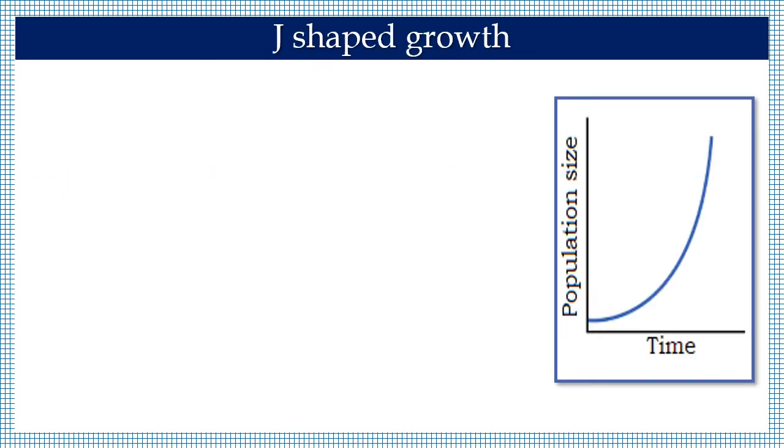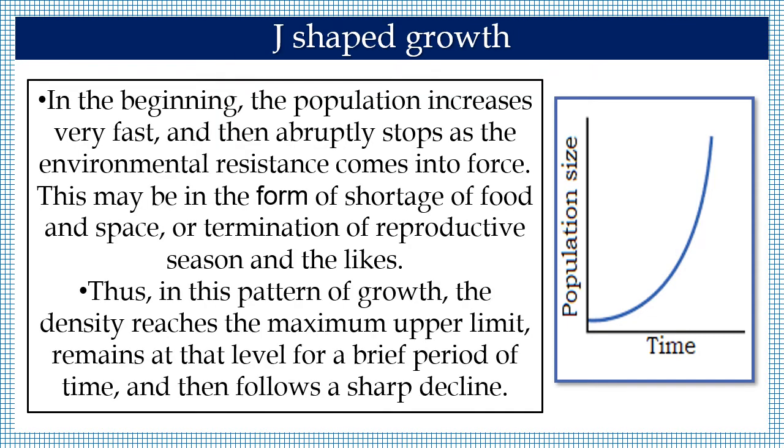Let us first discuss about the J-shaped growth. In the beginning, the population increases very fast, then abruptly stops as the environmental resistance comes into force. This may be in the form of shortage of food and space, or termination of reproductive season, and the likes. Thus, in this pattern of growth, the density reaches the maximum upper limit, remains there at that level for a brief period of time, and then follows a sharp decline.